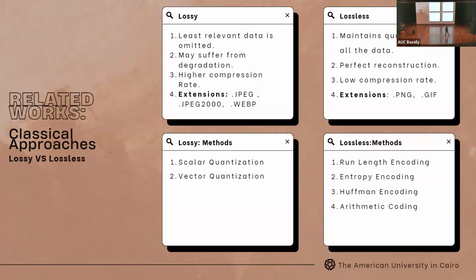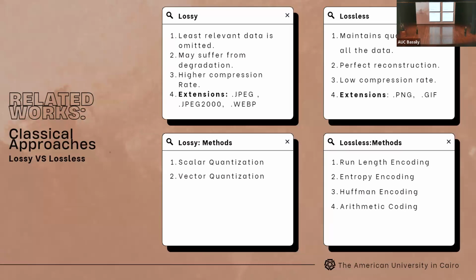Okay, so first we're going to discuss classical approaches. There are two types of compressions: lossy and lossless. Lossy compression omits the least relevant data to achieve compression, which results in a high compression rate at the expense of the degradation of the image or the data.